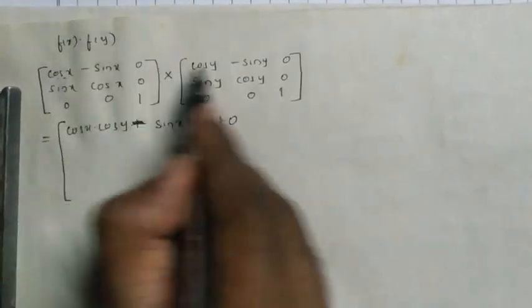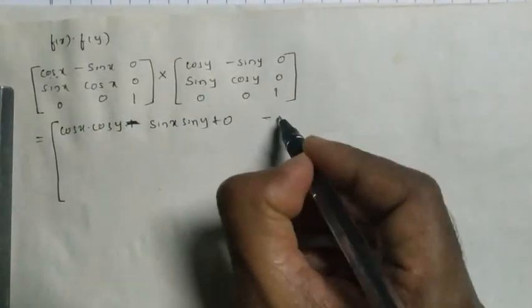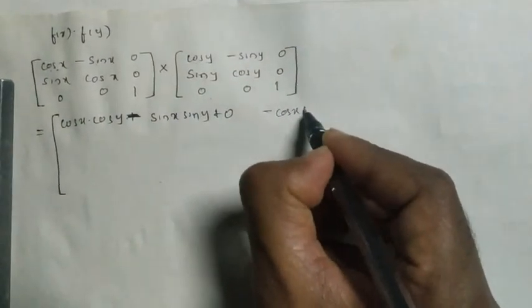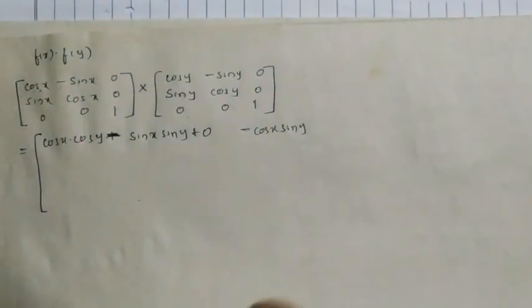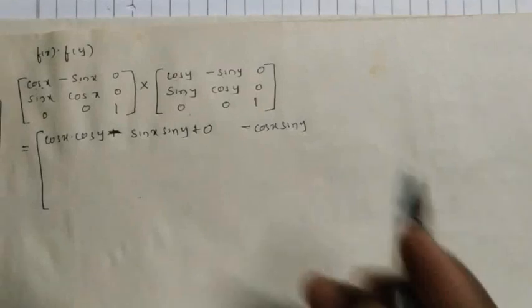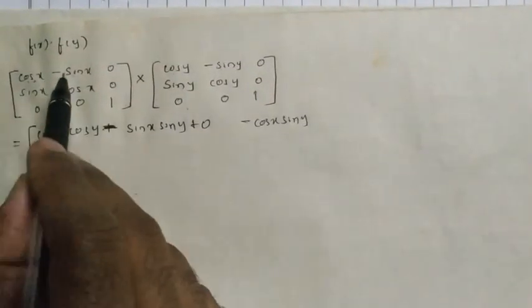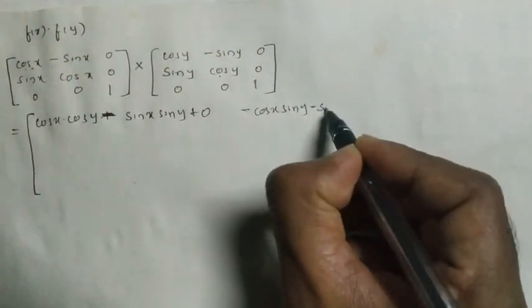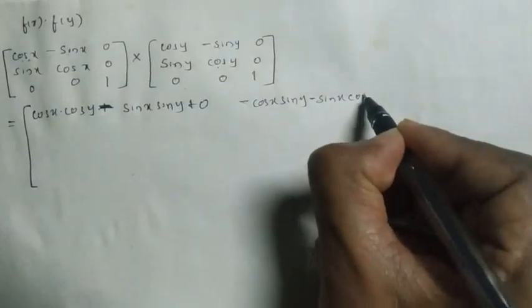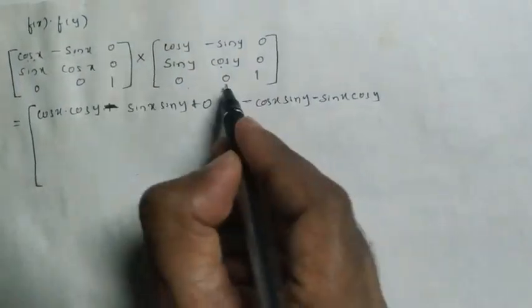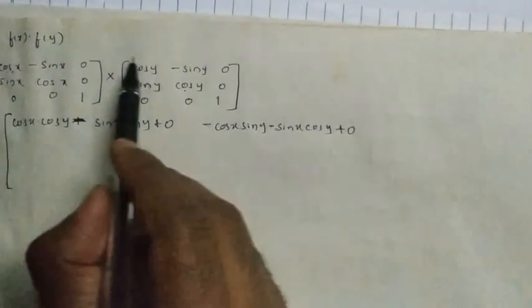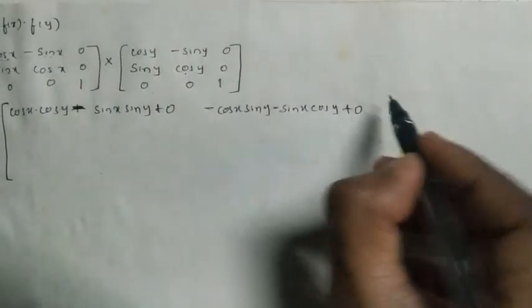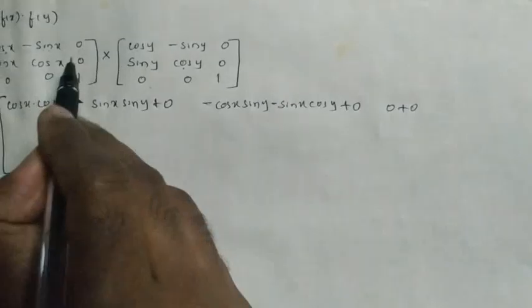First row first column is over. First row second column: cos x into minus sin y, I take the minus outside, minus cos x into sin y. It will not be covered in your book, okay? So better you practice this one in landscape by taking the page. This is plus minus sin x cos y, 0 into 0 is 0. The next one, minus sin x into 0 is 0, 0 into 1.